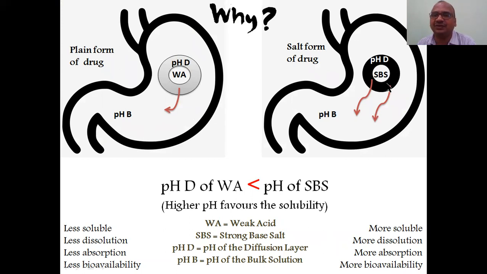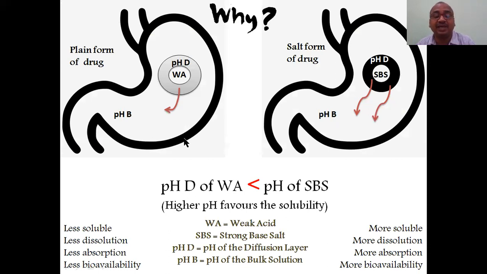The pH of the diffusion layer is important. Here also you can see the pH of the diffusion layer. That is the difference. The pH of the diffusion layer is the difference. Here what happened? pHD is nothing but the pH of the diffusion layer.